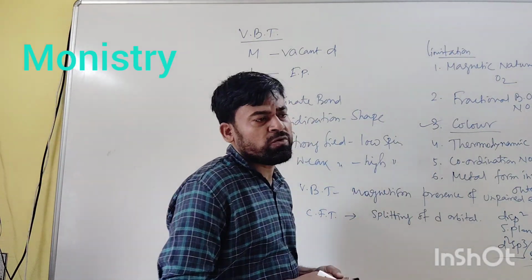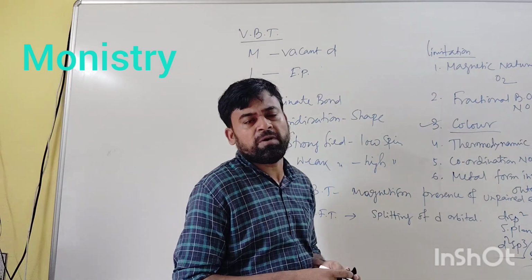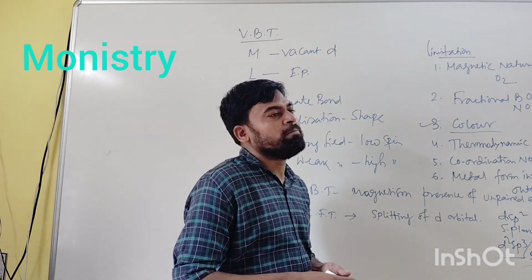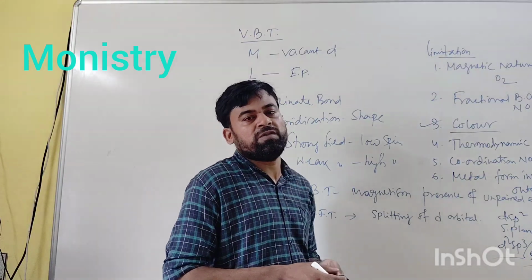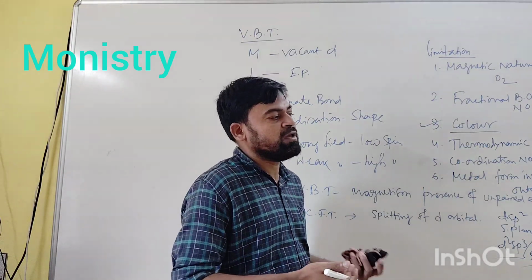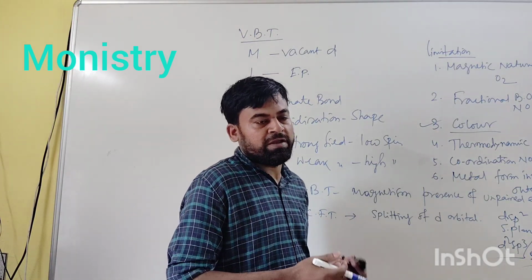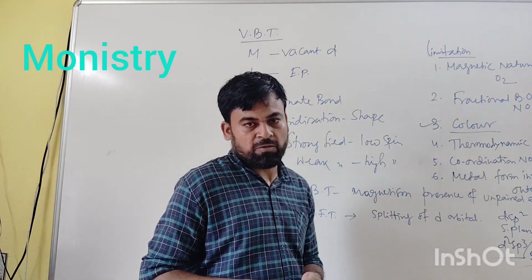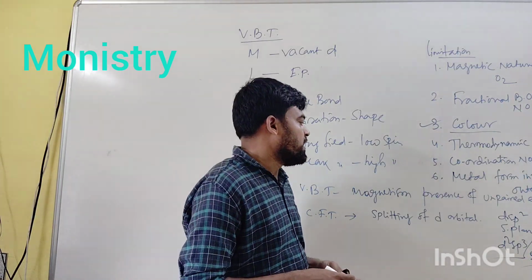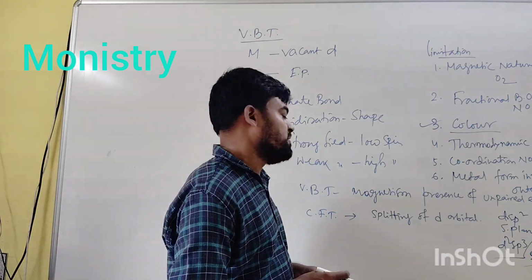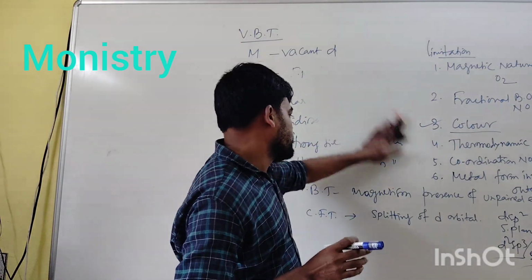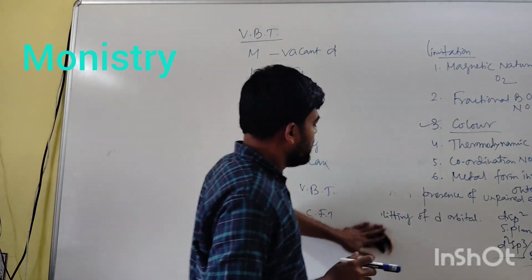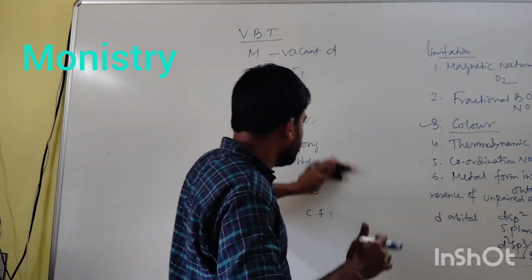The magnetic moment in valence bond theory can be explained by the number of unpaired electrons present, but in crystal field theory, a new explanation of the magnetic behavior can be given. It is explained by the splitting of the d orbitals of the central metal ion. Crystal field theory means there is one metal, whether it is a metal atom or metal ion, and some ligands are coming to the